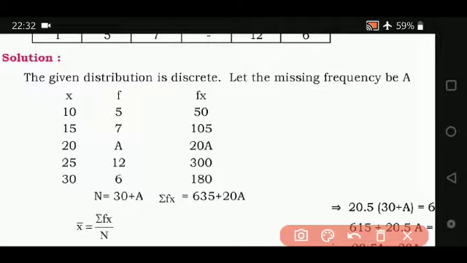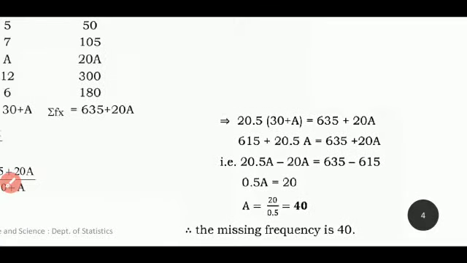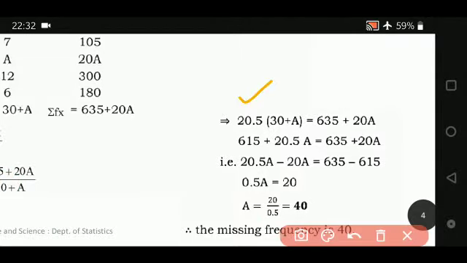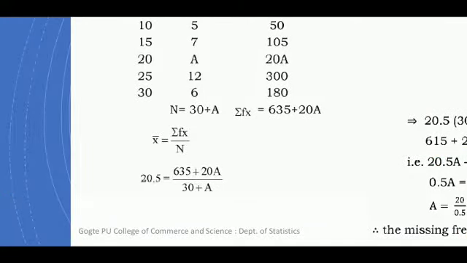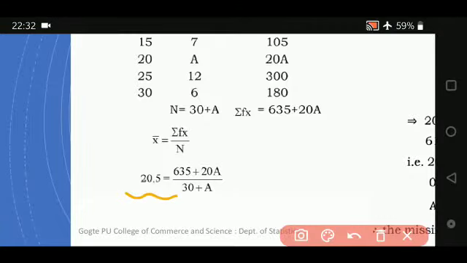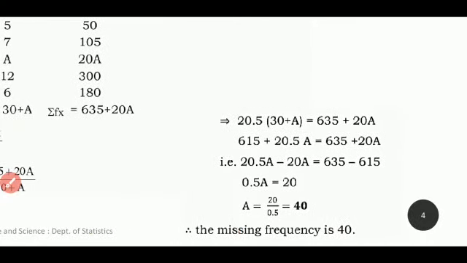Then you apply the formula x bar is equal to summation fx upon n. Now let us substitute all these values. Arithmetic mean is given, what is it? It's 20.5. Summation fx is 635 plus 20a and n is 30 plus a. So you multiply these two terms. We have done the same thing here.